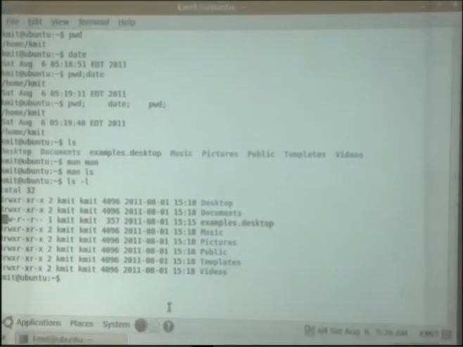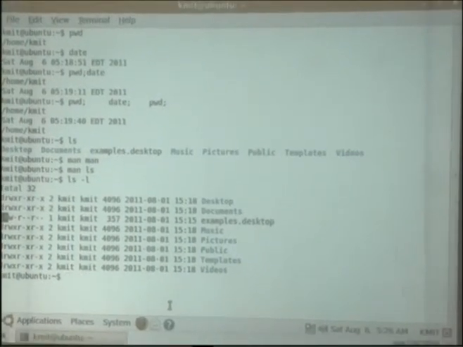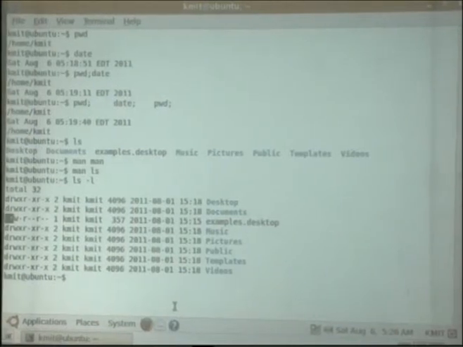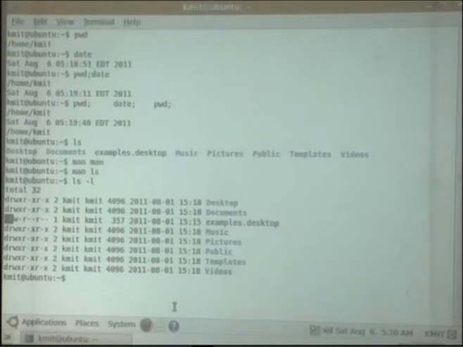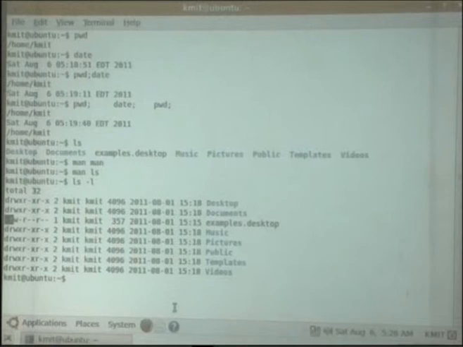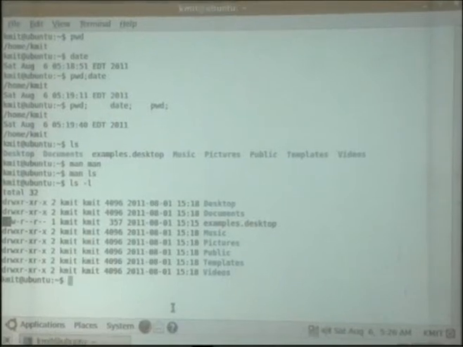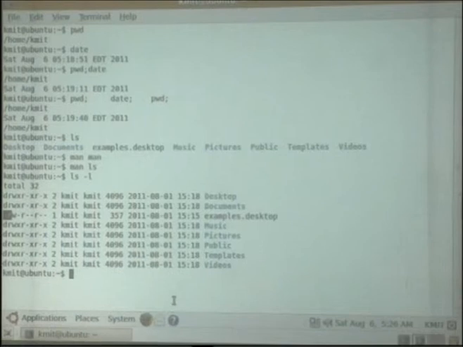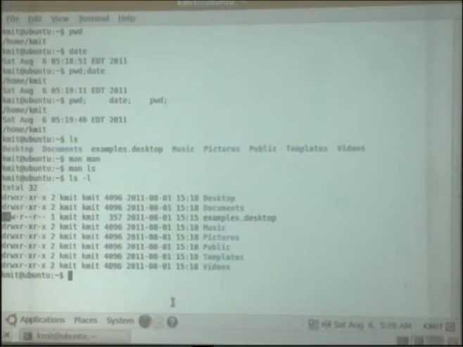Now how do you create a file in Unix or in Linux? There are different ways of creating a file. You can create a file using an editor, using the touch command, or using the cat command. There are many different techniques for creating a file, but let us see the cat command, which is used for creating a file.